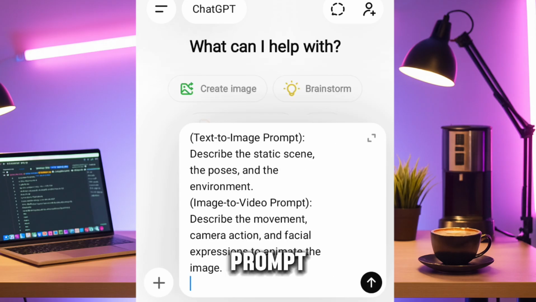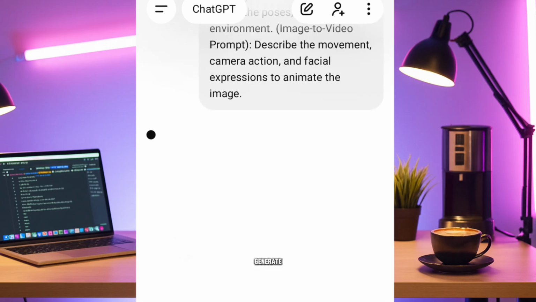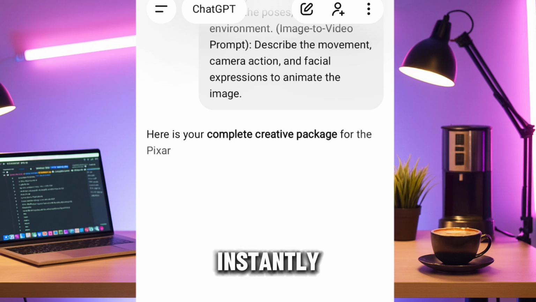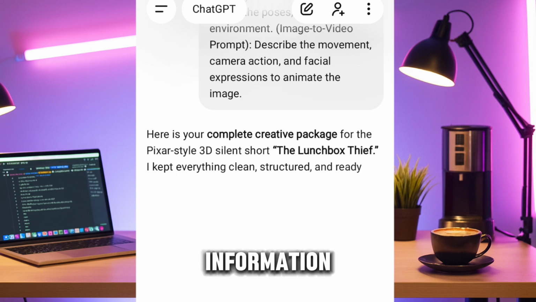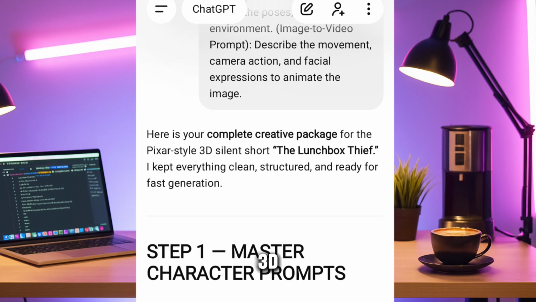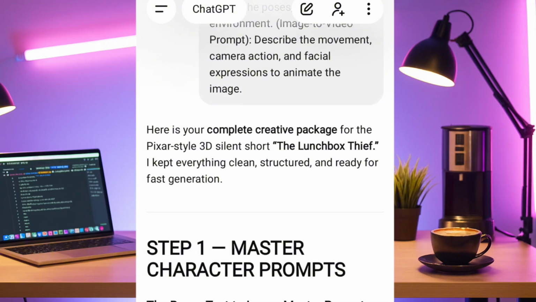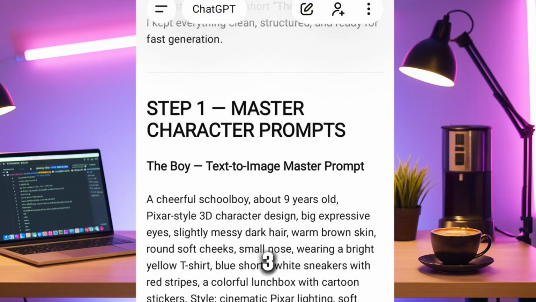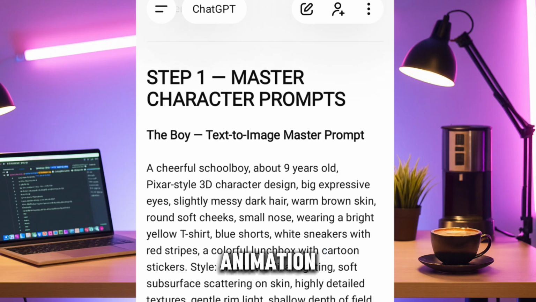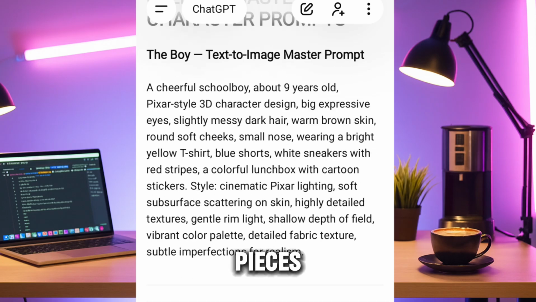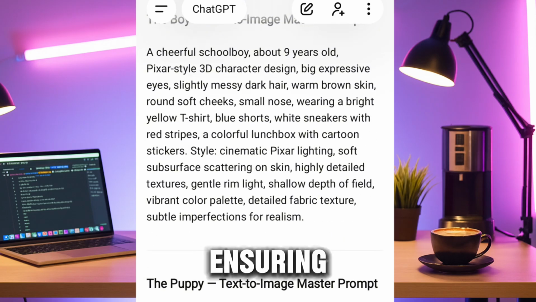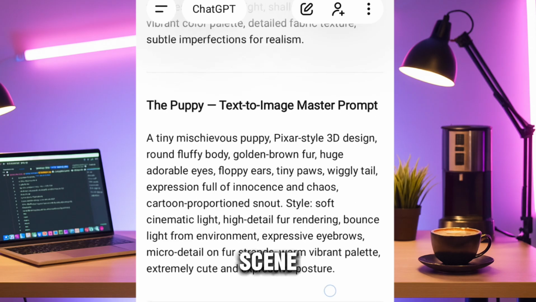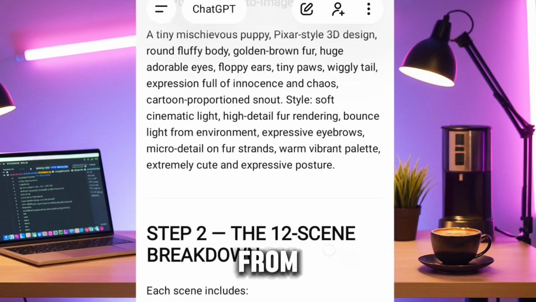Paste the master prompt into ChatGPT, hit generate, and you'll instantly receive a full package of information. 1. In-depth 3D character profiles. 2. Scene-by-scene image prompts. 3. Matching image to video prompts for animation. These 3 pieces will serve as your blueprint, ensuring that every character and scene stays visually consistent from start to finish.